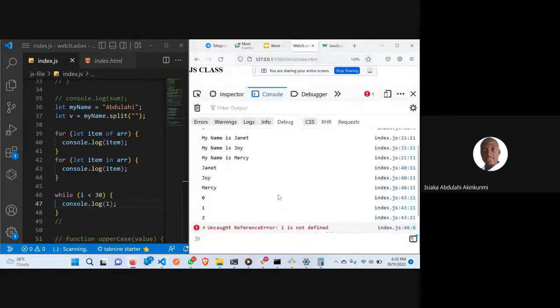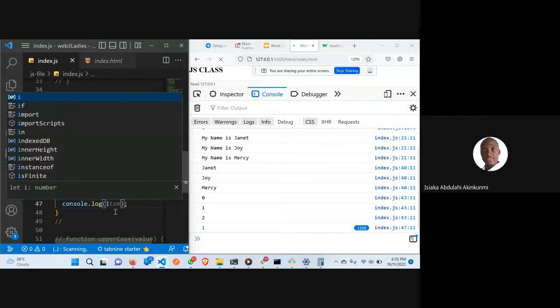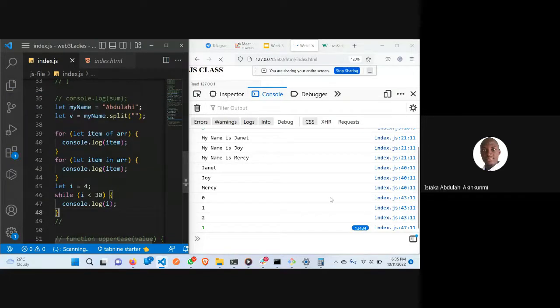i is not defined, so we have to define i here. Let's say let i is equal to 4. While i is less than the limit, console.log i.